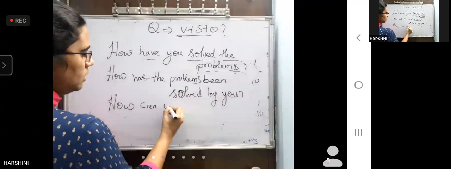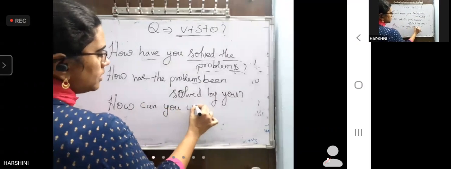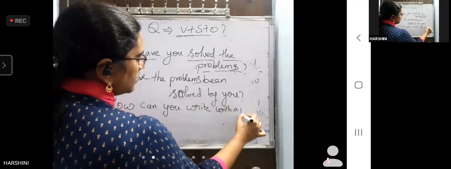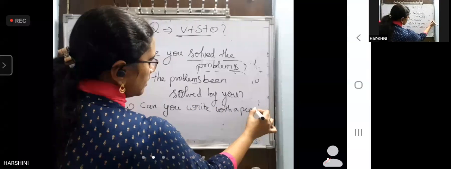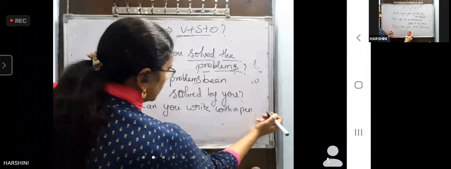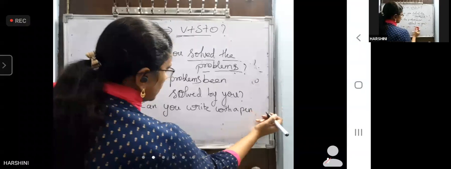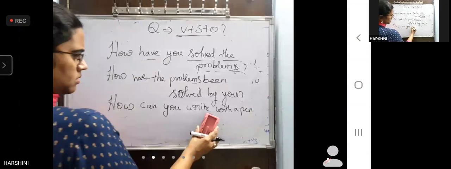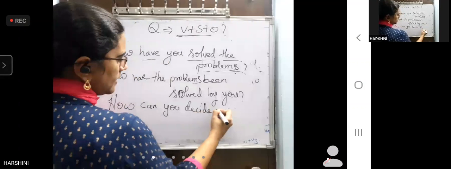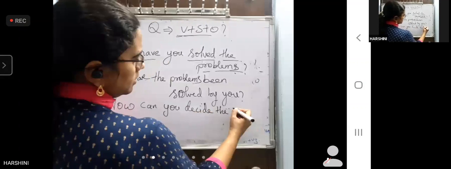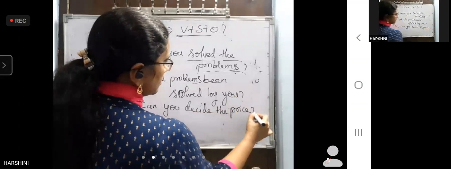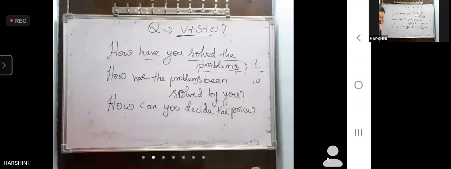How can you write with a pen? How can you write? No. Yes. How can you decide the price of a product? How can you decide the price?